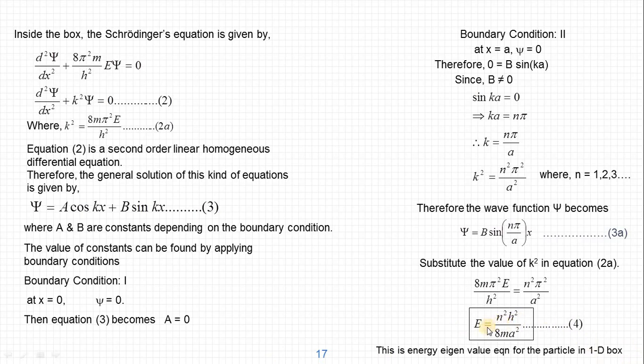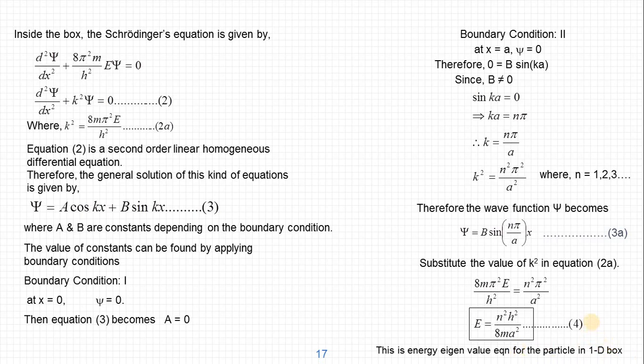If you take n as 0, then everything will become 0, energy is 0. This is not true, because the particle is moving. A particle moving means definitely it possesses kinetic energy. So the minimum energy it can possess is for n equal to 1. That is, if n equal to 1, then E is equal to h square by 8m a square. So the minimum energy is h square by 8m a square. That is called the minimum or the ground state energy. We will discuss the energy values in the later solution discussion part.